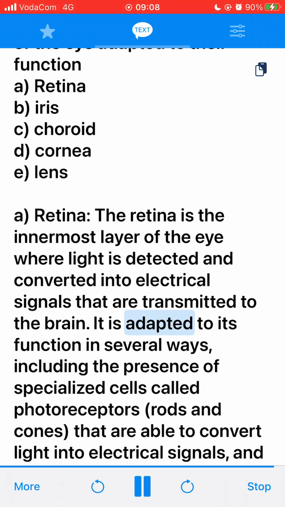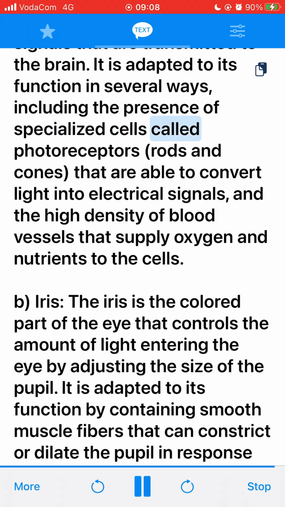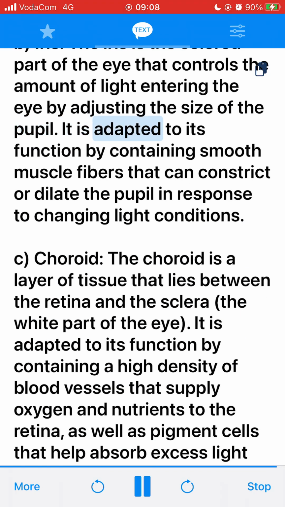It is adapted to its function in several ways, including the presence of specialized cells called photoreceptors, rods and cones, that are able to convert light into electrical signals, and the high density of blood vessels that supply oxygen and nutrients to the cells. B. Iris. The iris is the colored part of the eye that controls the amount of light entering the eye by adjusting the size of the pupil. It is adapted to its function by containing smooth muscle fibers that can constrict or dilate the pupil in response to changing light conditions.